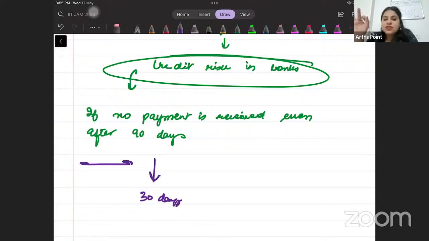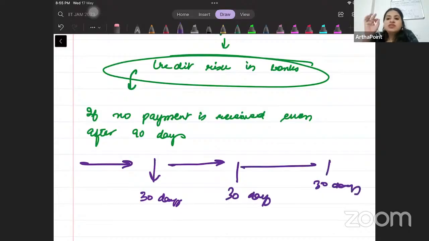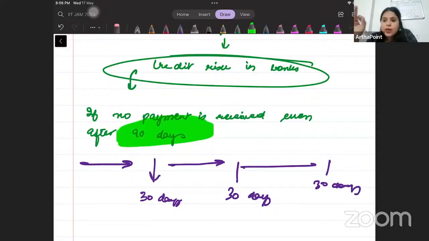You will have the first EMI after 30 days. But if you do not receive it in the next 3 months, so again 30 days and again 30 days, if you receive no payment for 90 days, even after 90 days, then that is when I will go ahead and declare it as part of non-performing asset.